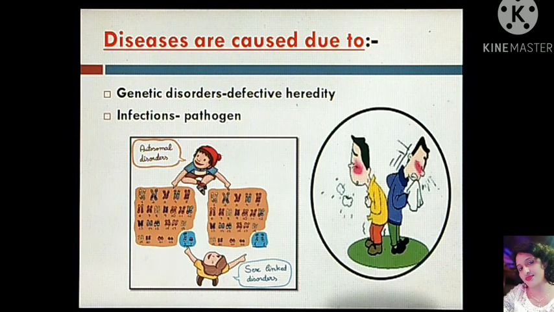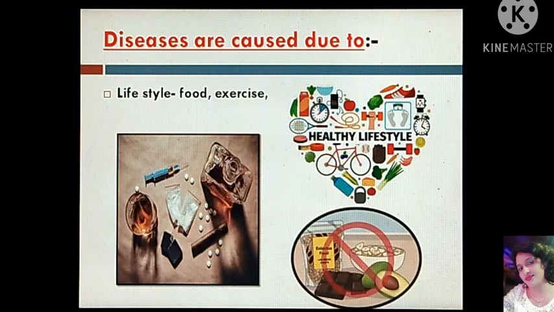The second reason is infections by various pathogens. And the third major reason is the lifestyle that we have, that includes the food and water that we take, rest, or the exercise that we give to our bodies, habits that we have or lack.